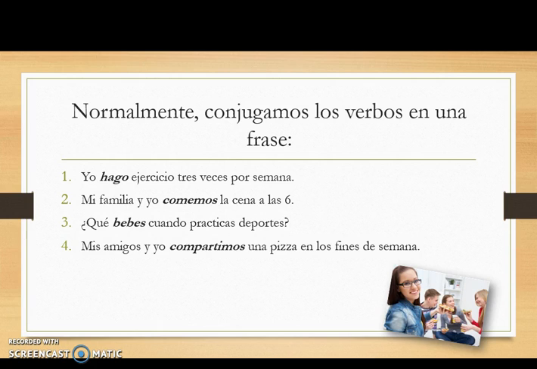Normalmente conjugamos los verbos en una frase. We know that normally when we use verbs in a sentence, we need to conjugate them to show who is doing the action. Por ejemplo, yo hago ejercicio 3 veces por semana. Mi familia y yo comemos la cena a las 6. ¿Qué bebes cuando practicas deportes? Mis amigos y yo compartimos la pizza en los fines de semana. You'll see we've conjugated the verbs because that shows who our subject is. That shows who is doing the action.